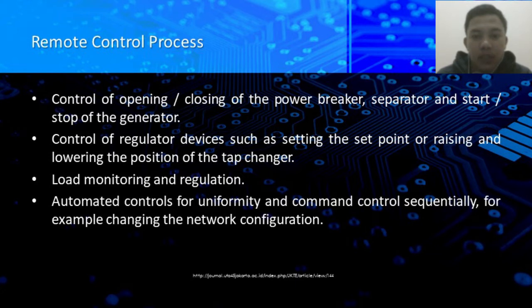The SCADA system aims to help get the optimum operating system. In general, control processes in a remote electric power system consist of four kinds, namely: 1. Control of opening or closing of the power breaker and separator, and start or stop of generator. 2. Control of regulator devices, such as setting the set point or raising and lowering the position of the tap changer. 3. Load monitoring and regulation. 4. Automated control for uniformity and sequential command control, for example, changing the network configuration.